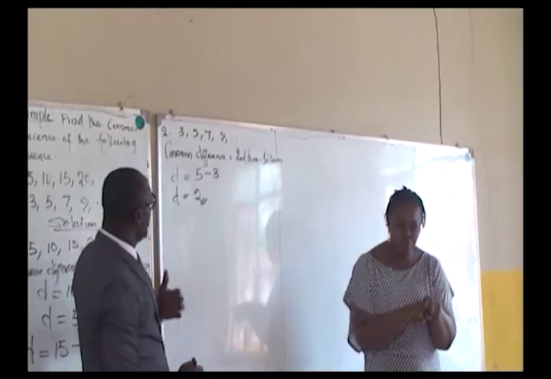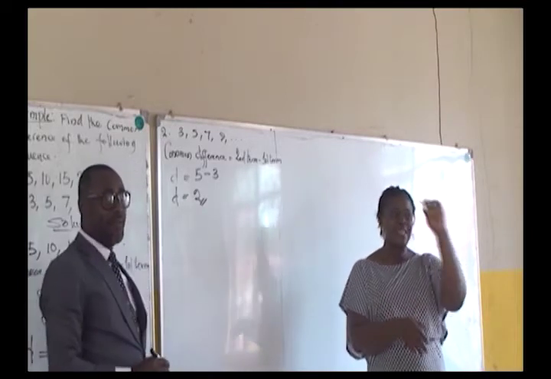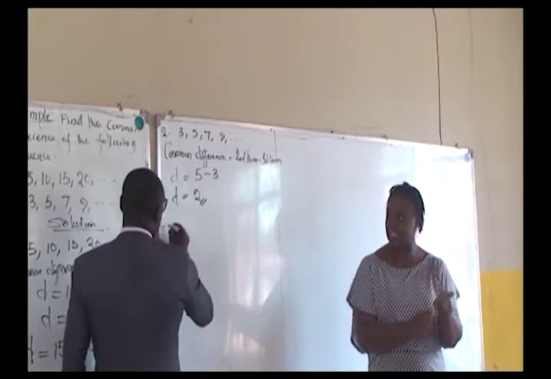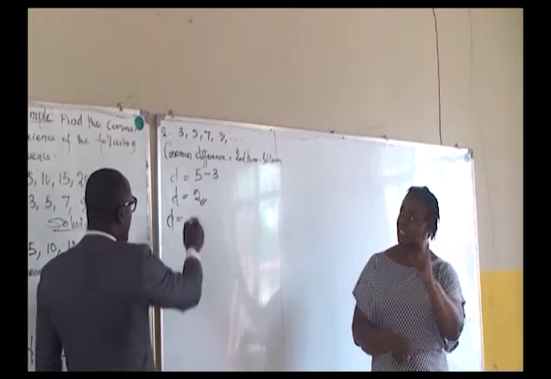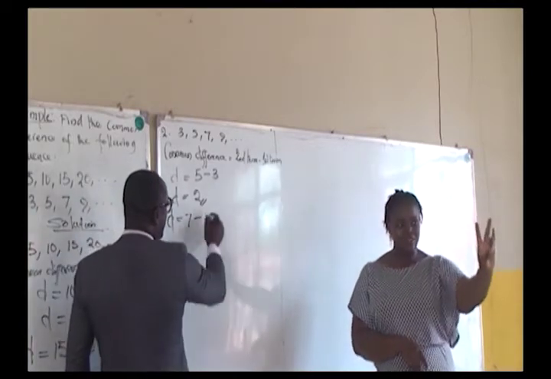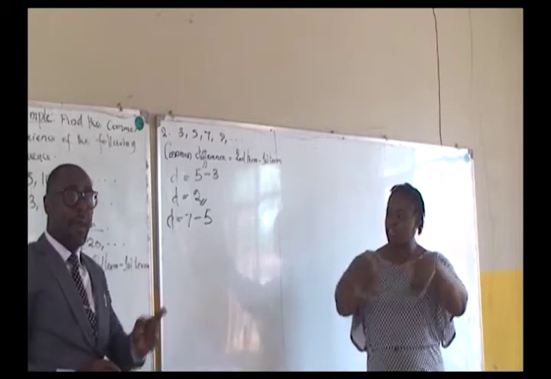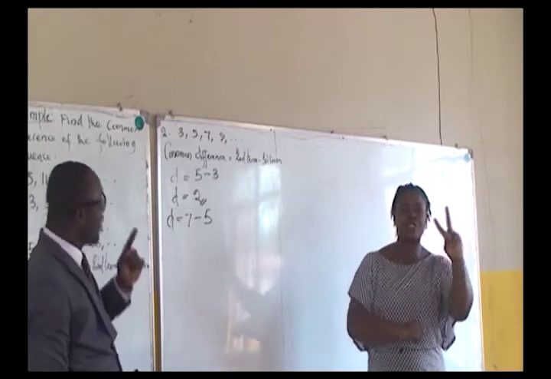Also, by explaining further, let's take the third and the second terms, to see if it will actually give us the same value. We have the common difference, D, 7 minus 5. We establish third term minus the second term, which also gives us the common difference.